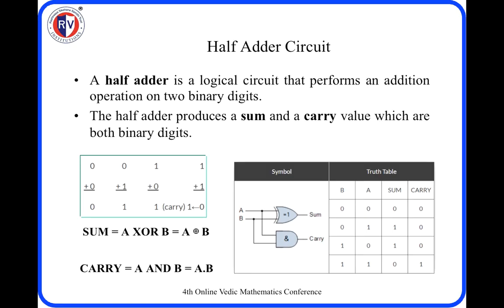Similarly, when you look into the sum, when A is 0 and B is equal to 1, or when A is equal to 1 and B is equal to 0, the sum is equal to 1. In the remaining cases, it is equal to 0. So hence the sum can be obtained by XOR of two inputs. So therefore, when we look at the symbol of the half adder circuit, the sum is the XOR of the inputs A and B, and the carry is the AND of the inputs A and B.